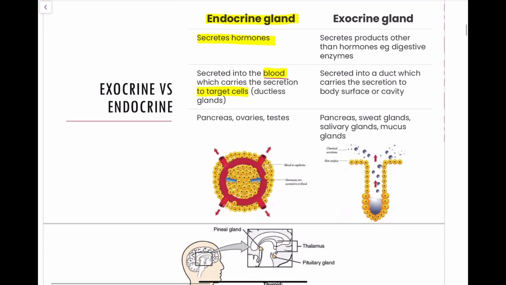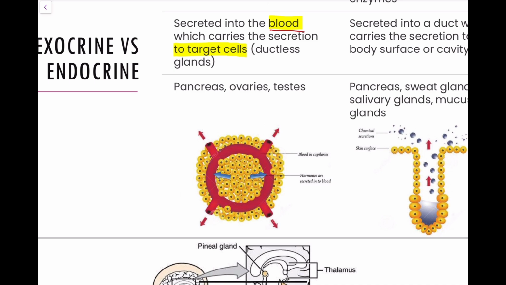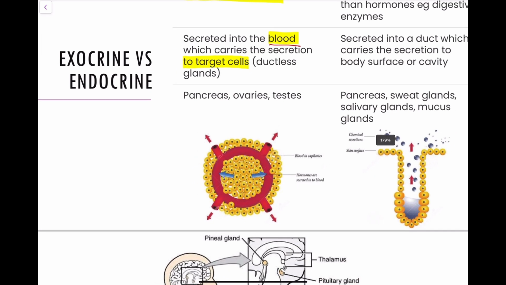As an example, I've got an image here of an endocrine gland, and you can see that the blood in the capillaries is taking these hormones released by these yellow cells to different places around the body.